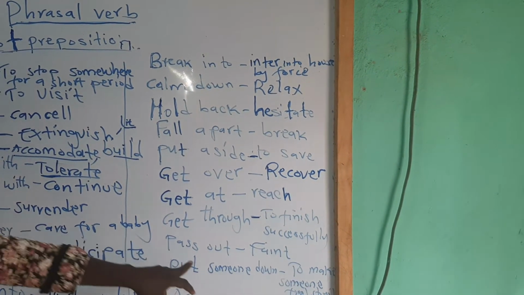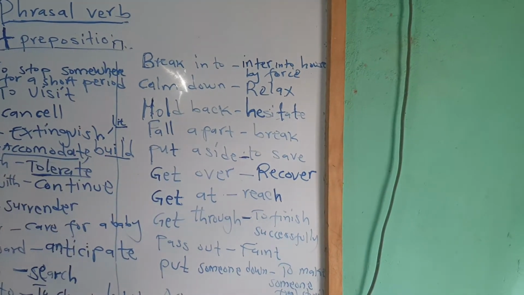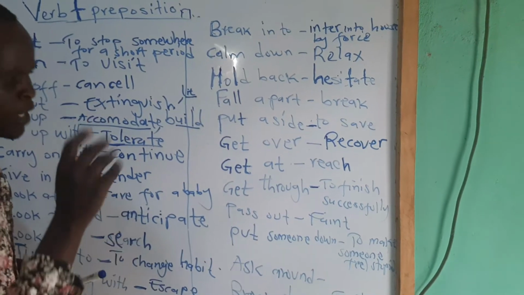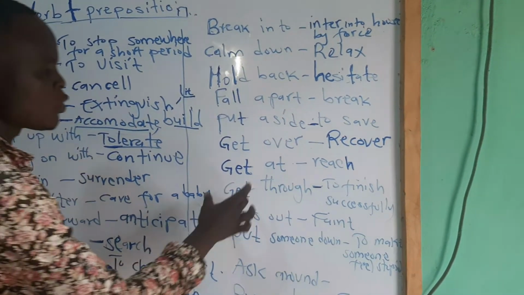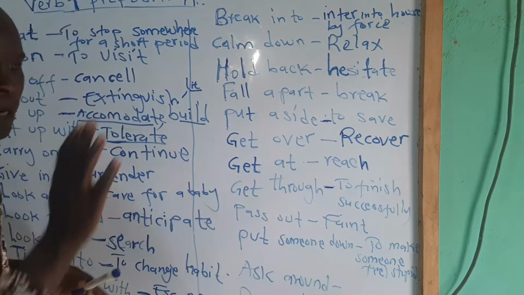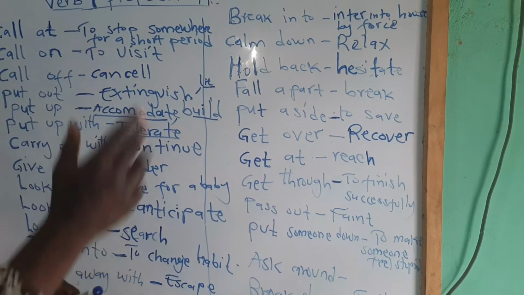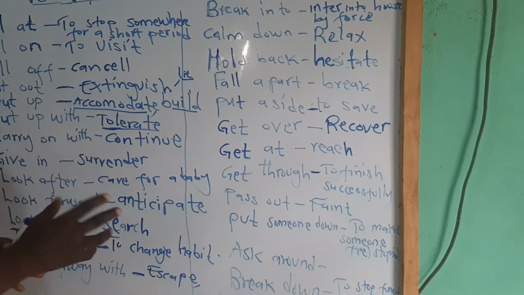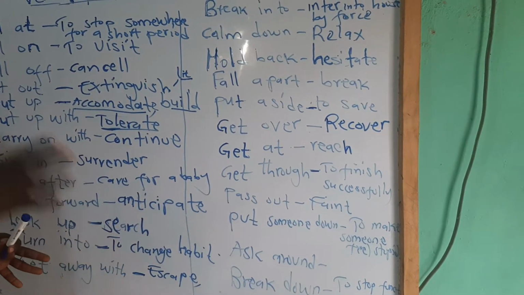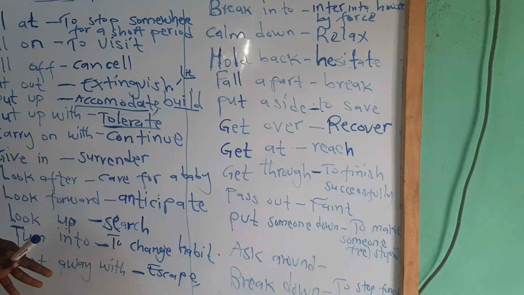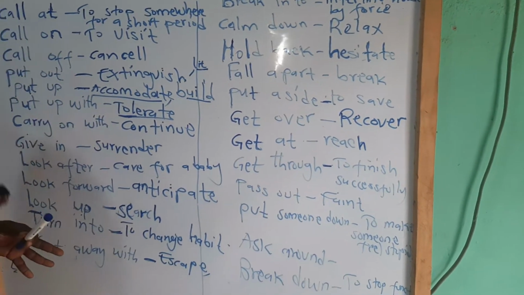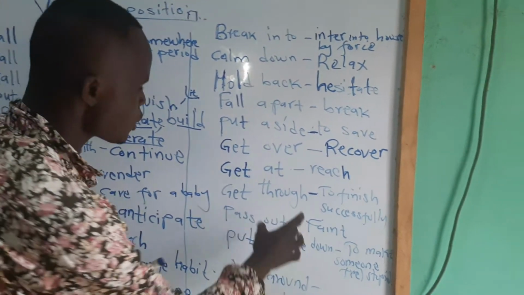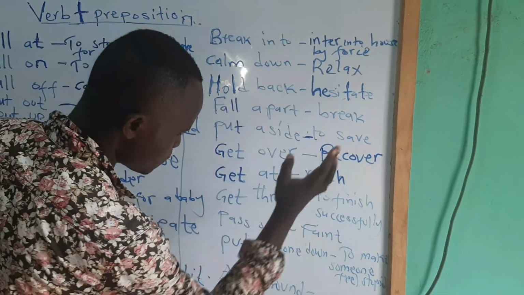Maybe you are doing an exam, and according to you, the paper was very complicated, very complex, very difficult. Then you finish it successfully, and you pass it. You say, hey, I got through it. This one can also be used with sickness. Somebody is sick and somebody recovered well. You say, I got through the disease. I got through this pain. You get through. You recover successfully. If something was in a bad situation and turned out to be good, you say you got through. That thing got through.